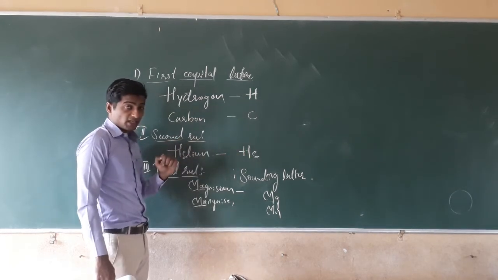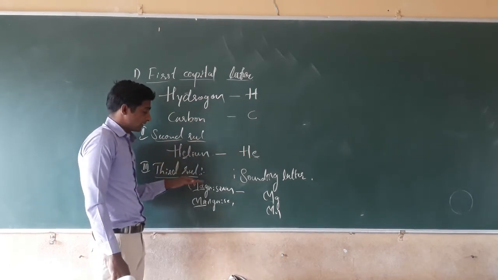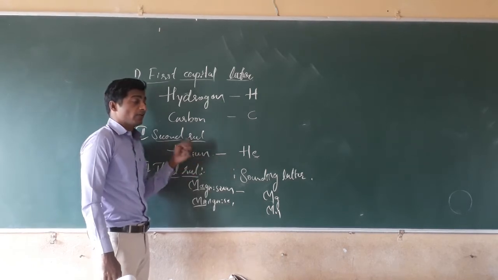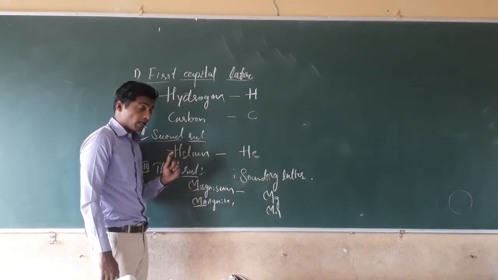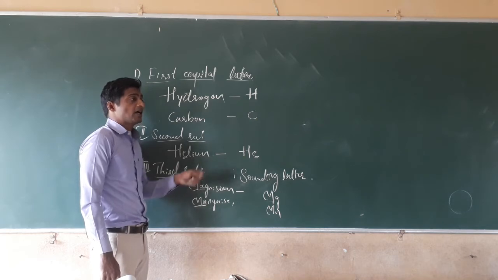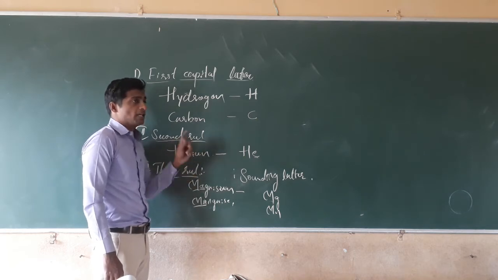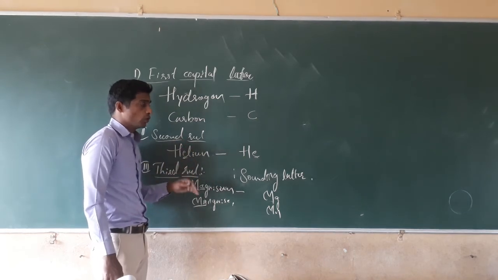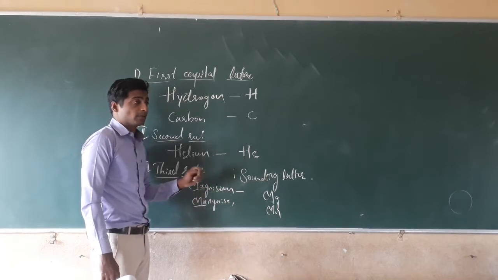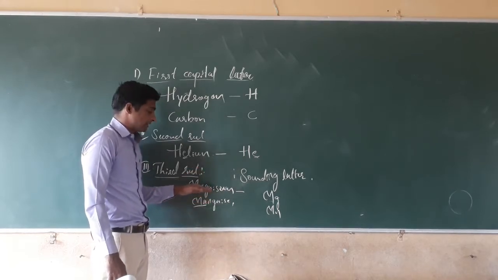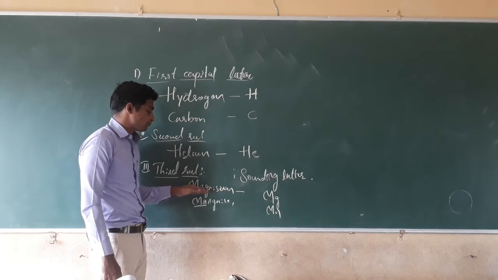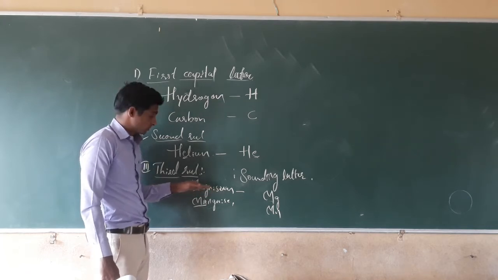Then again we got difficulties, that is, two or more elements having the same capital letter and the same small letter, the second letter also. At that time again they made a rule, that in that situation we have to take a sounding letter.